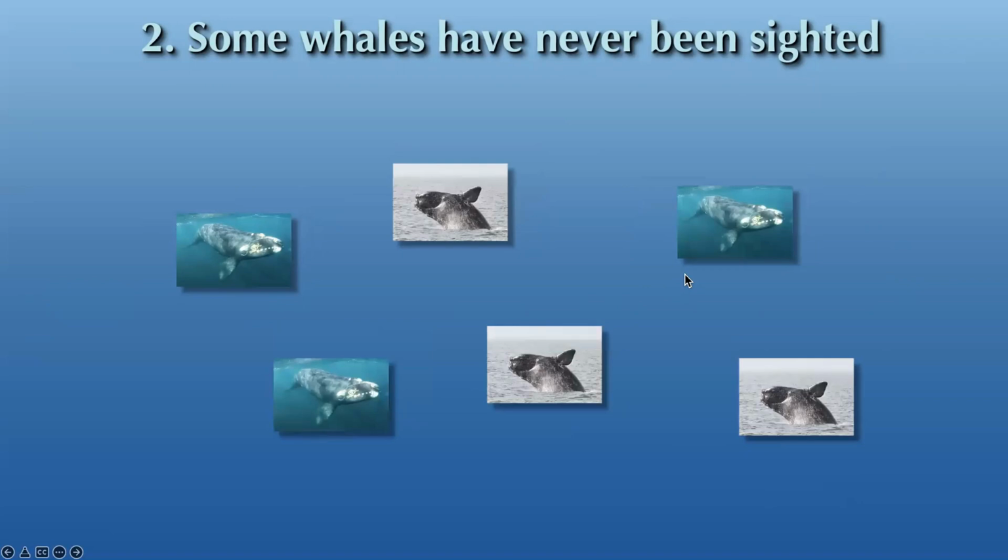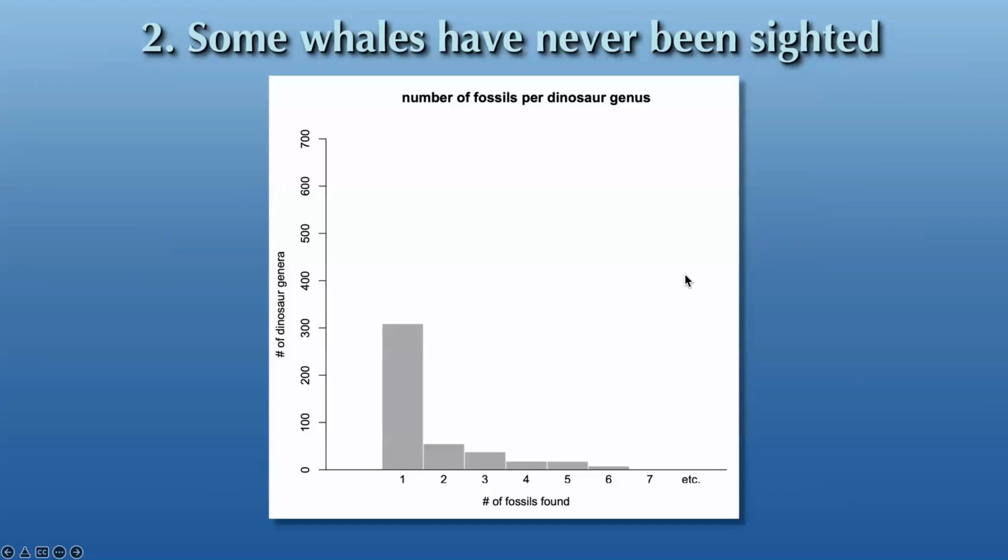So I worked on a project similar to this, but looking at dinosaurs, trying to estimate how many kinds of dinosaurs, genera of dinosaurs, had not been found yet. What we did is use this kind of idea and look at the number of fossils found per genus of dinosaur. So how many genera were known from one fossil, two fossils, three fossils, and so on.